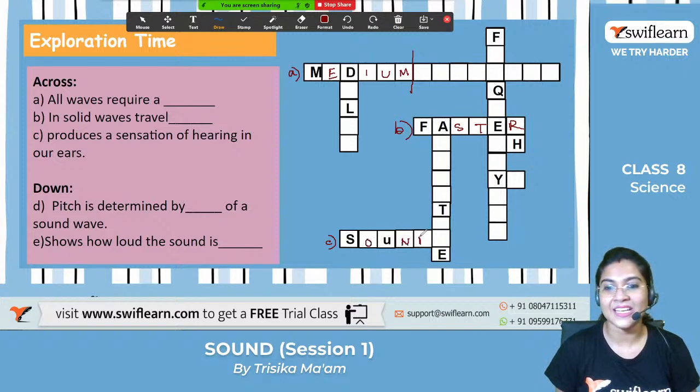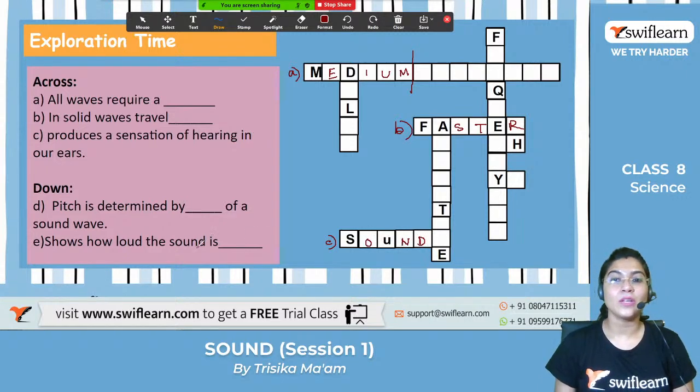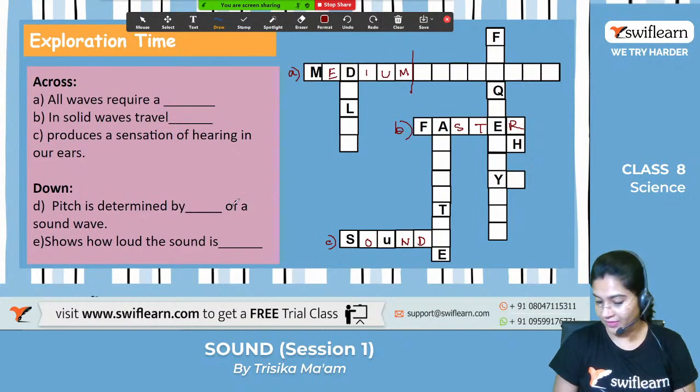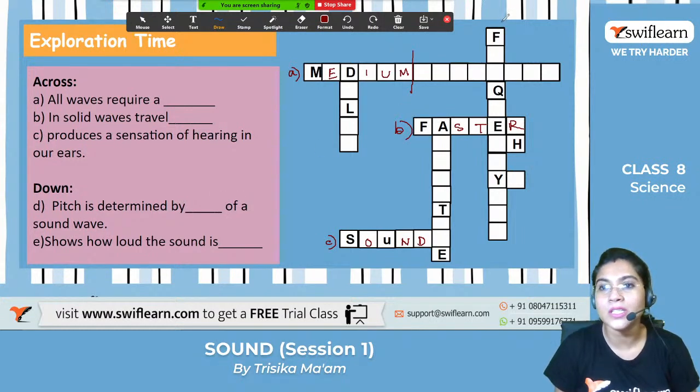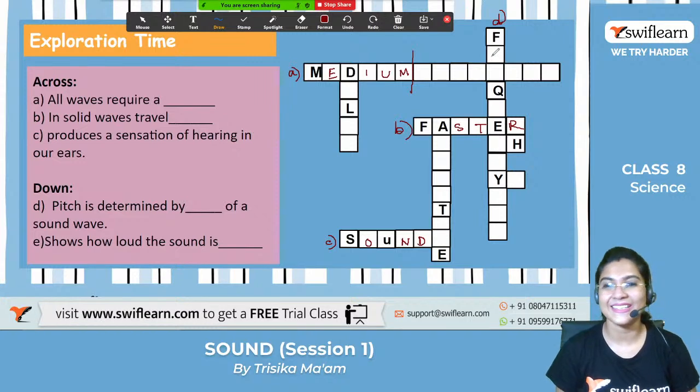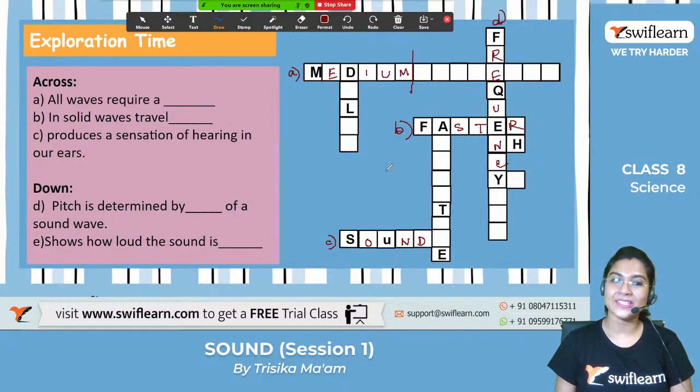Okay, the sound. Now let us move on to the up and downward. The pitch is determined by the frequency of a sound wave. So this one is the D, up and down. Who will tell me what this is? Yes, it's the frequency.